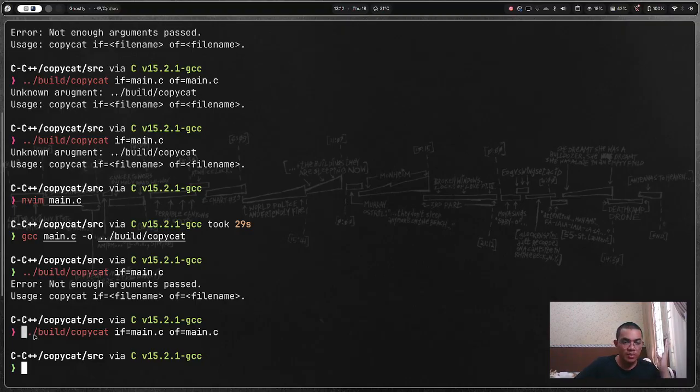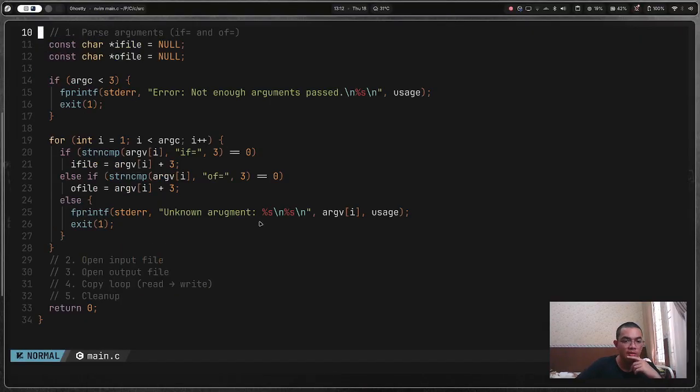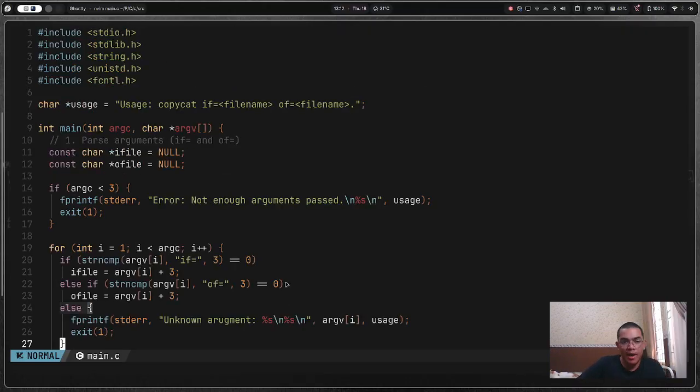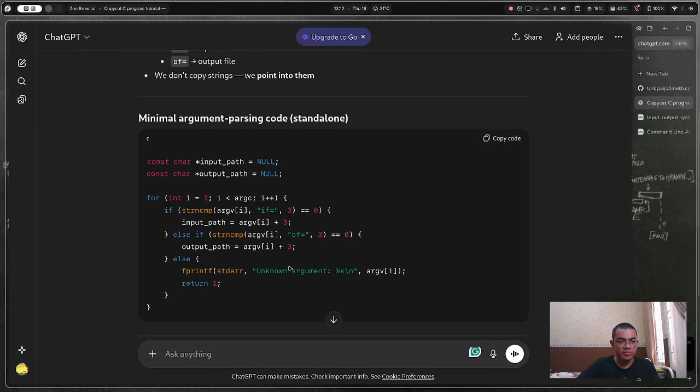This is the build copycat. That's why in the previous build we had this error on the argument build copycat. That's because build copycat is on the first argument, the first item of the shell command. We don't want that. That's why we have to set it to 1 here, so we have int i equal to 1 and not i equal to 0. So okay, good. Now I have the error, not enough arguments passed, and this is blah blah blah. Okay, that's the argument parsing. Okay, now the open input file.